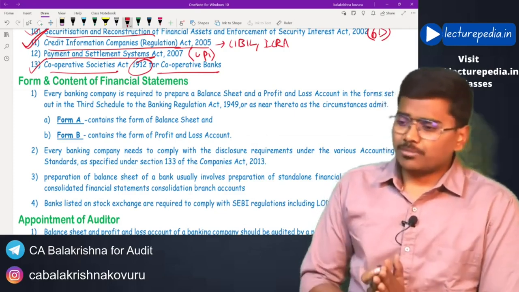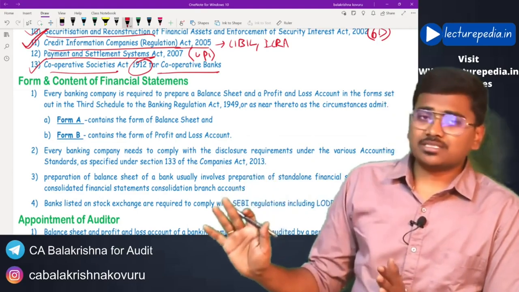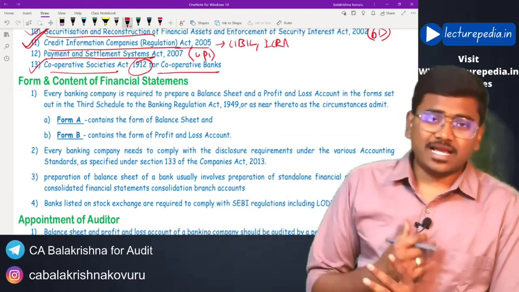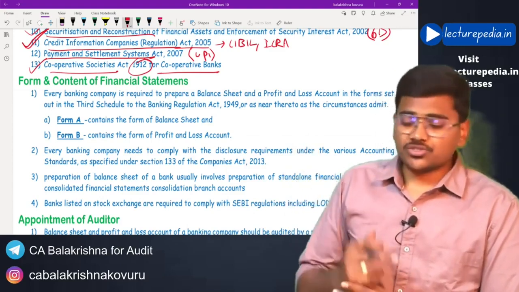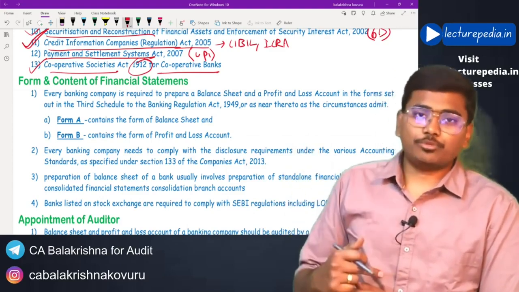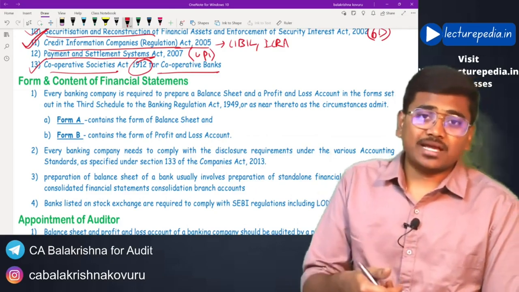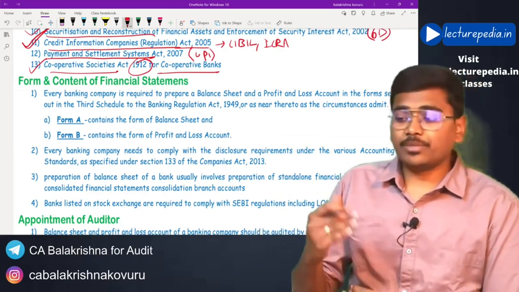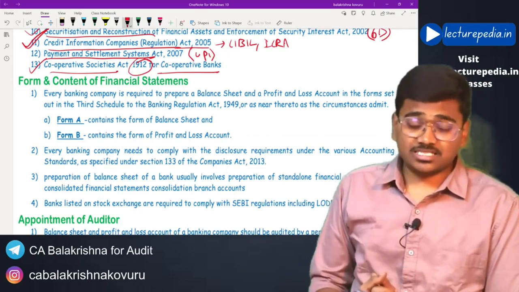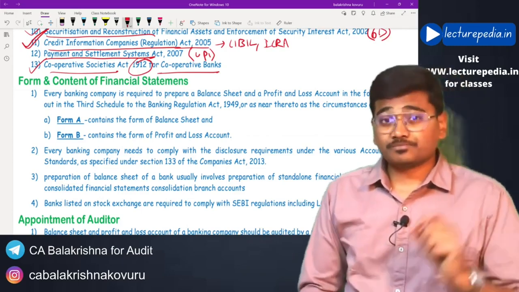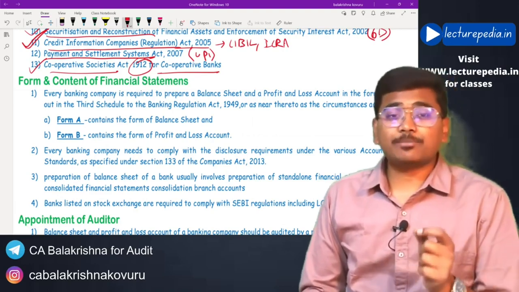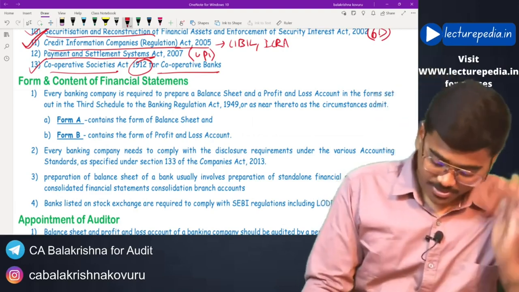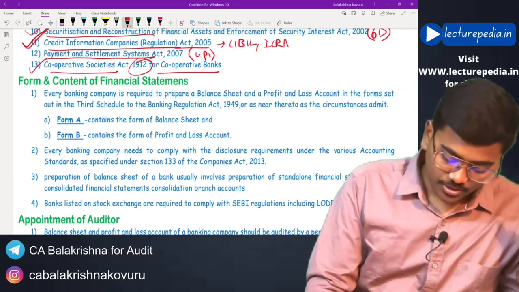Because the format that is applicable for normal companies cannot be made applicable to a banking company, because the main business of a banking company is to give loans and accept deposits, and the main income of the banking company will be interest income, and the main expenditure will be interest expenditure. So the format in which financial statements have to be prepared by a banking company has been specified in the Banking Regulation Act.